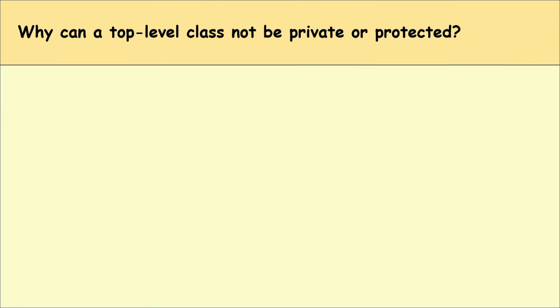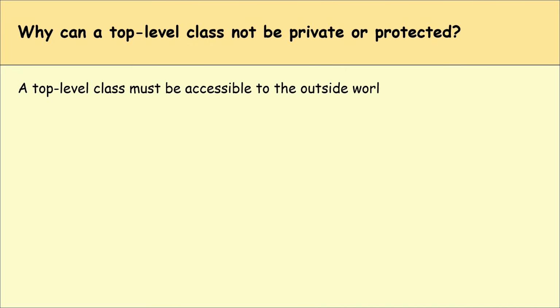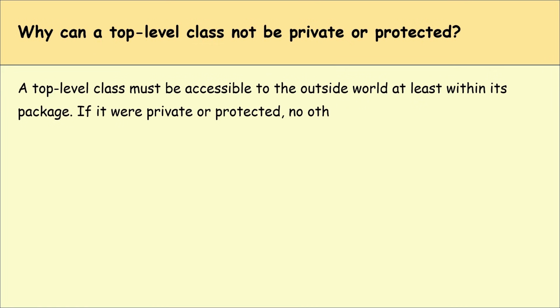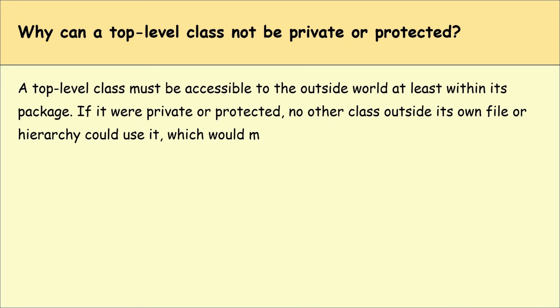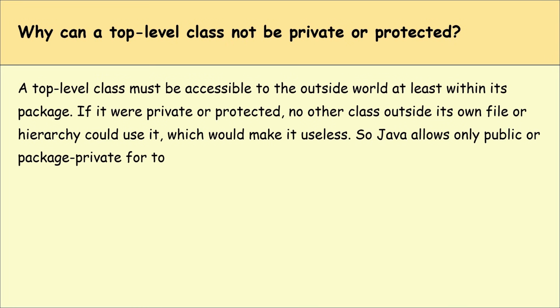Why can a top level class not be private or protected? A top level class must be accessible to the outside world, at least within its package. If it were private or protected, no other class outside its own file or hierarchy could use it, which would make it useless. So Java allows only public or package-private for top level classes.